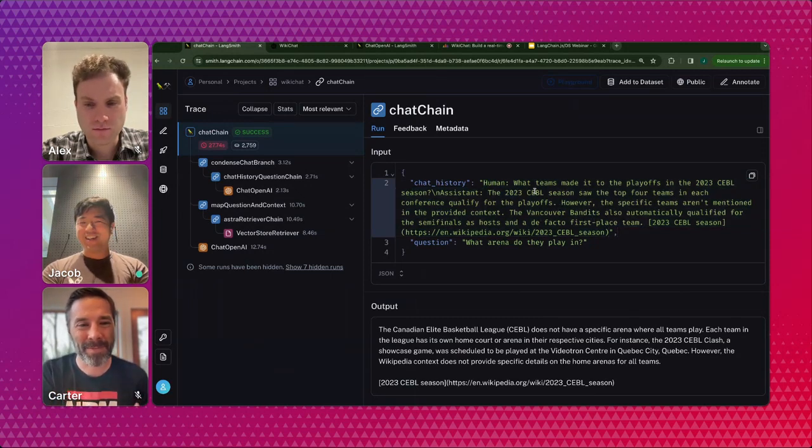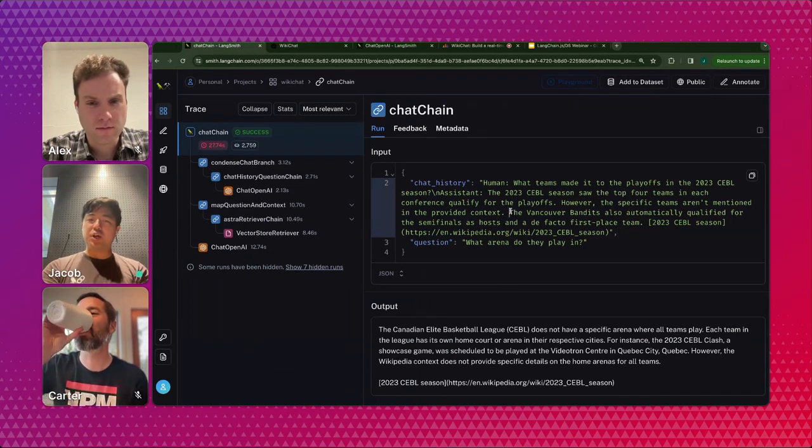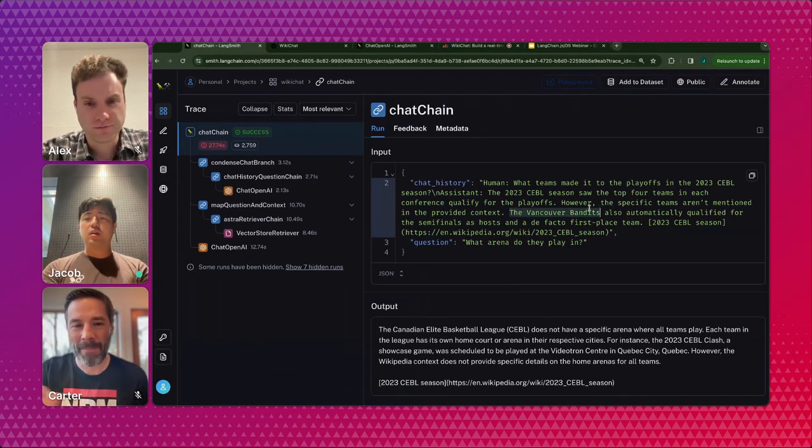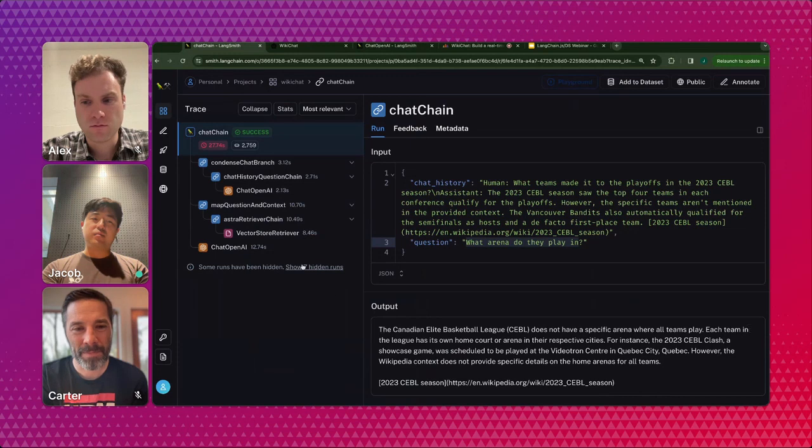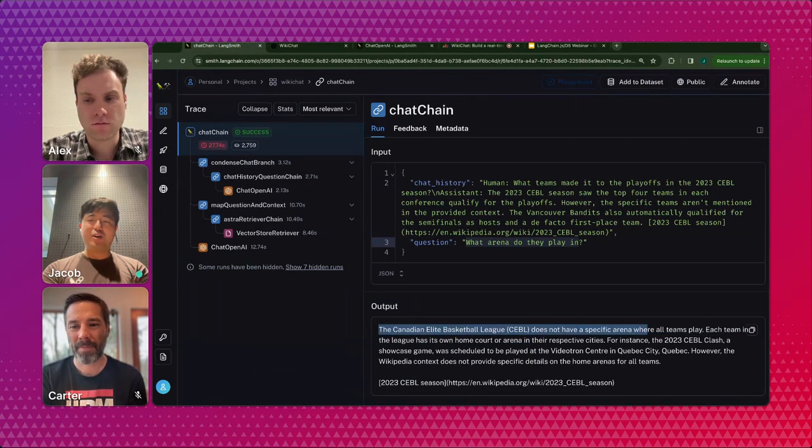Yeah, exactly. The response from the agent mentioned a team called the Vancouver Bandits, and that's what I had intended this follow-up question to refer to. But you can see my chain's output somehow interpreted this as: the Canadian Elite Basketball League does not have a specific arena where all teams play. So clearly something got mixed up with the transformation, the dereferencing step. And what I can do here is say, okay, let's figure out why.